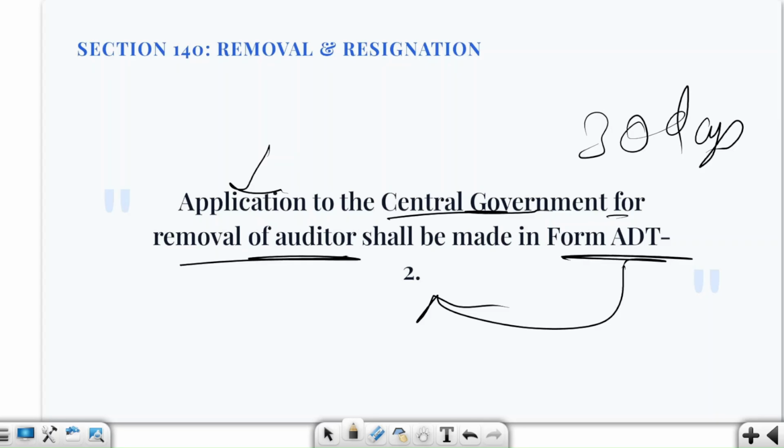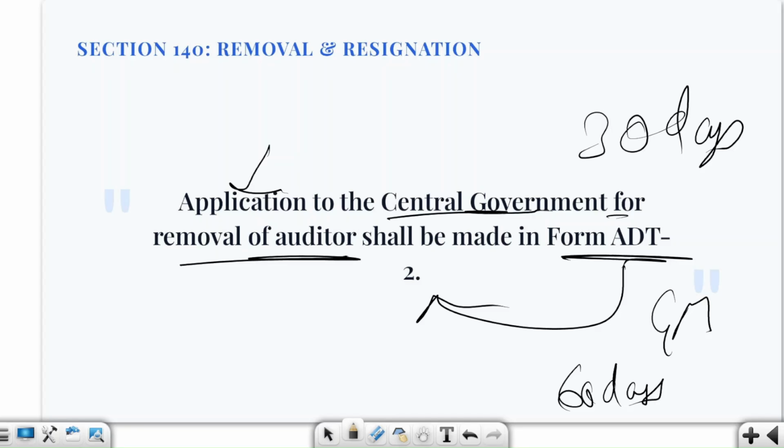Now suppose the central government grants the approval. Does the auditor automatically get removed? No. Here the company must hold a general meeting. After holding this general meeting, it has to pass a special resolution, and the meeting must be held within 60 days of what? Of the receipt of the government's approval.